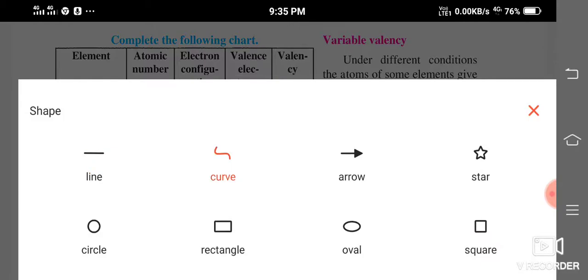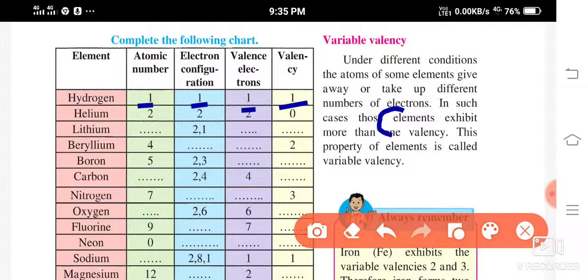The first shell can hold how many electrons? 2 electrons. So helium has completed the duplet state, and remember, the valency here is given as 0.